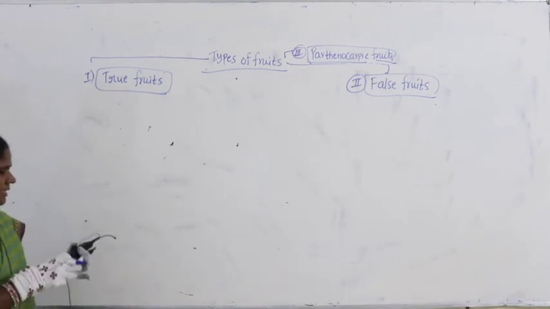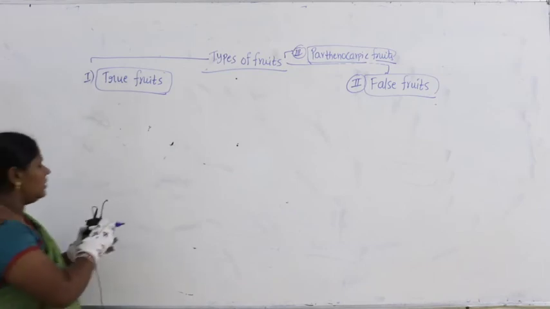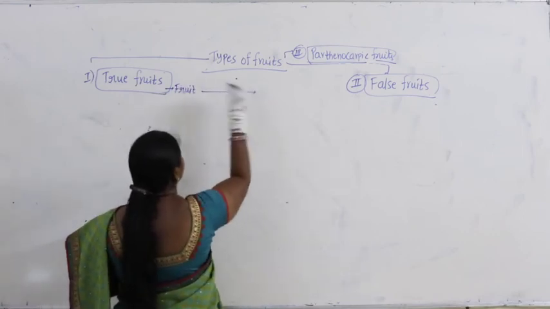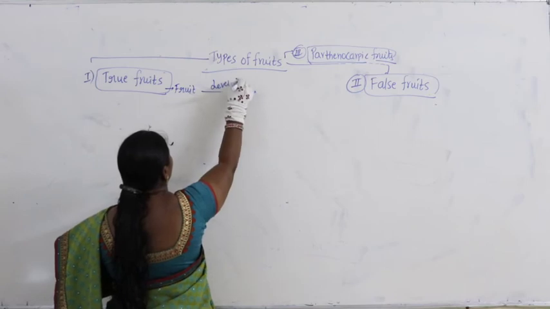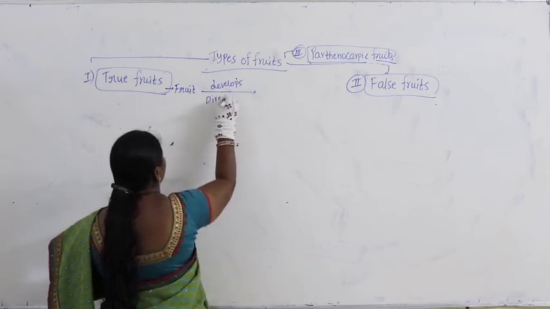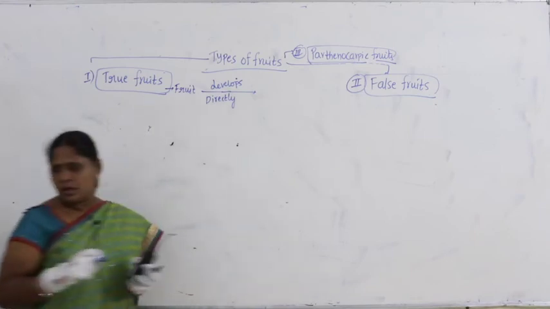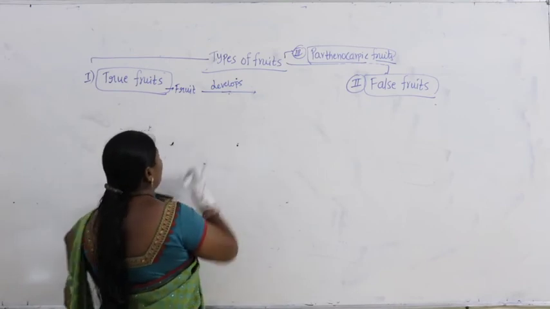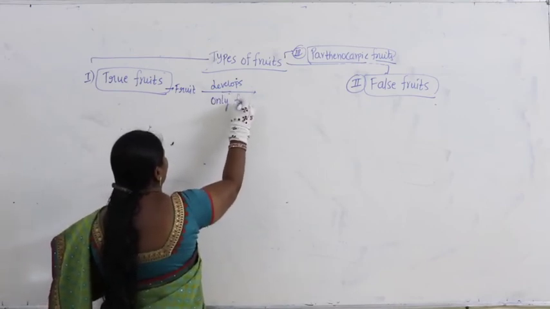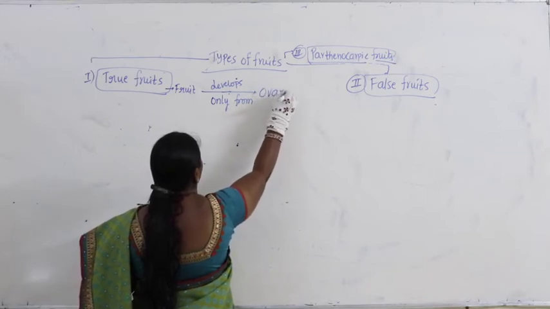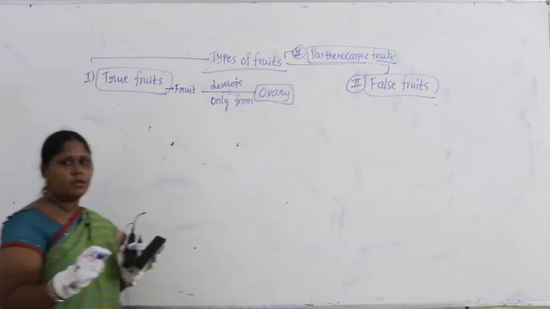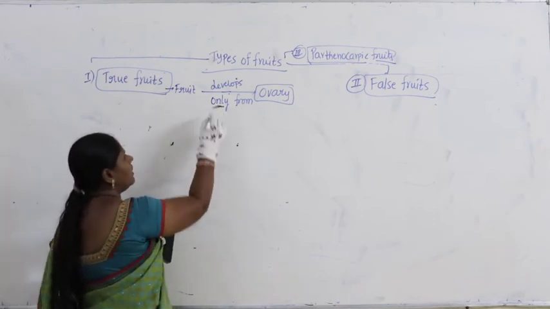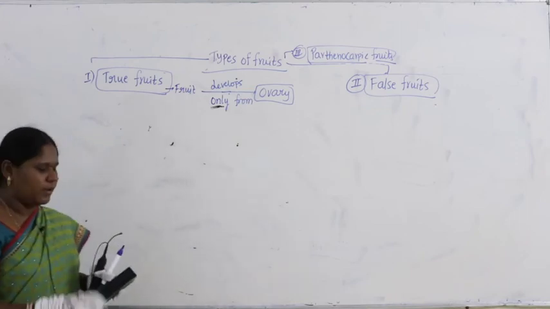Here, as we discussed based upon the definition, in this case the fruit develops directly, or you can make it a short definition: develops only from ovary. Only from ovary. Here you need to stress the word only. That means this particular fruit develops only from ovary.